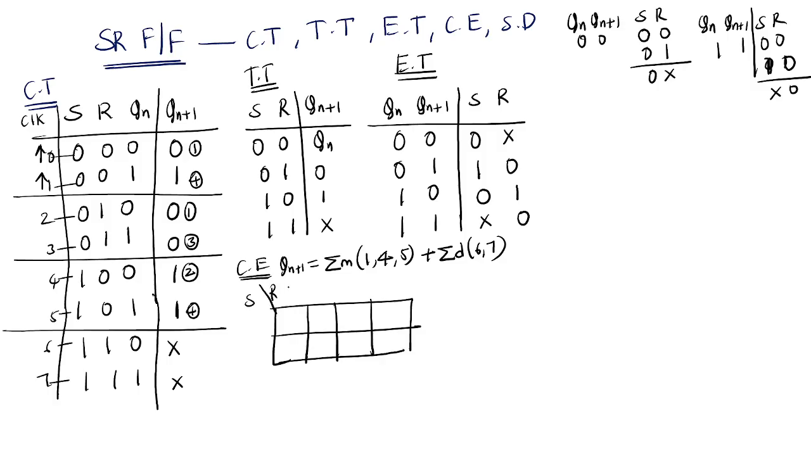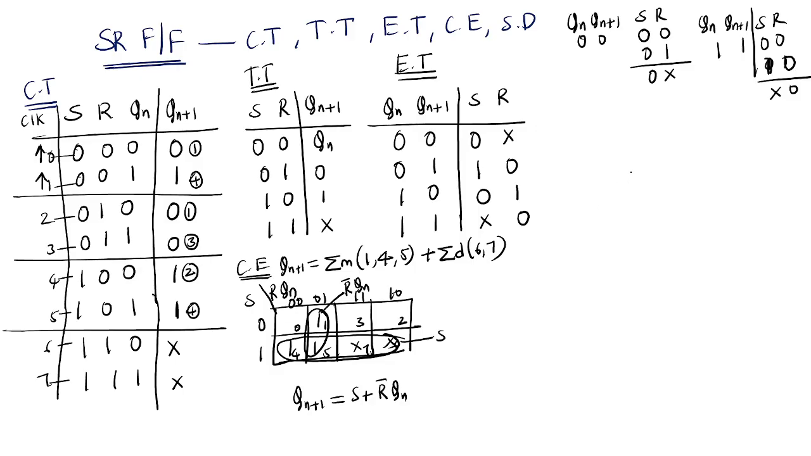S R Qn: 0, 1, 0, 0, 0, 1, 1, 0, 1, 1, 0, 1, then 2, 3, 4, 5, 6, 7. Yeah, 1, 4, 5, 6, 7. So this is one pair and this is one quad. This is S and this is R bar Qn. So Qn plus 1 equal to S plus R bar Qn. Did you understand?